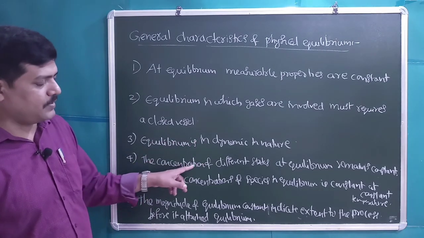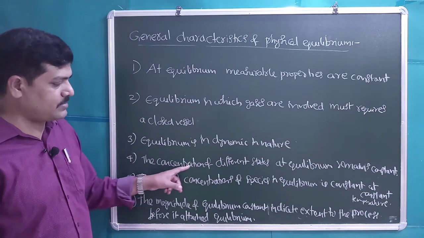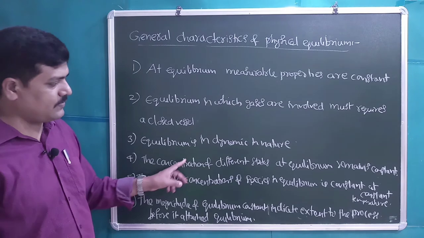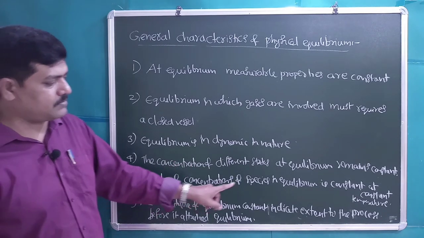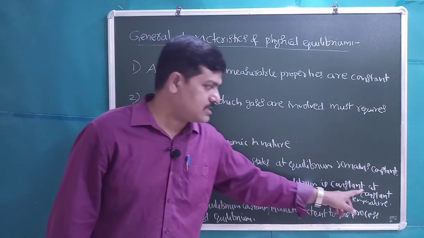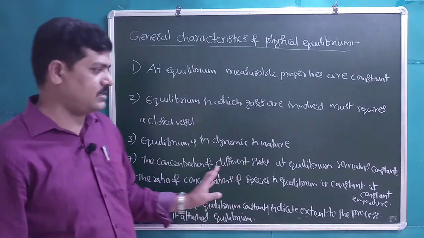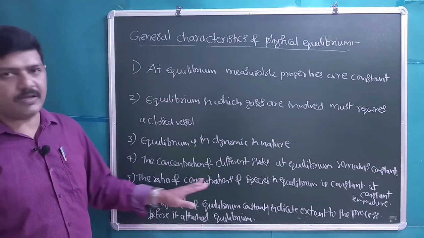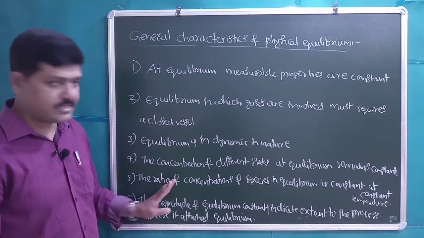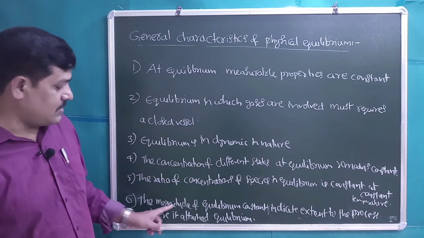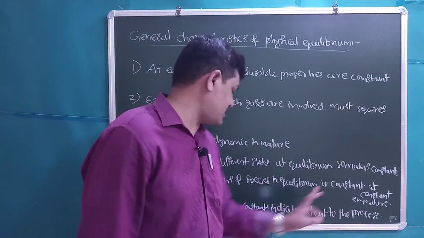The concentration of different states at equilibrium remains constant. Once the equilibrium state is reached, the concentration of different states will remain constant. The ratio of concentrations of species in equilibrium is constant at constant temperature. As long as the temperature is constant for a given process, the equilibrium constant also remains unchanged. The magnitude of the equilibrium constant indicates the extent of the process